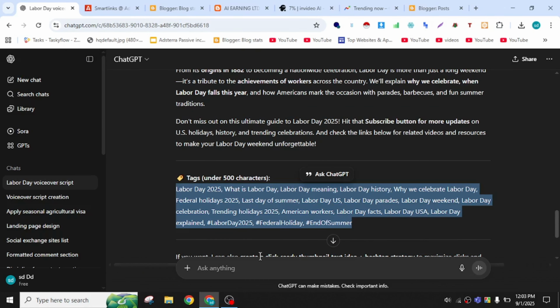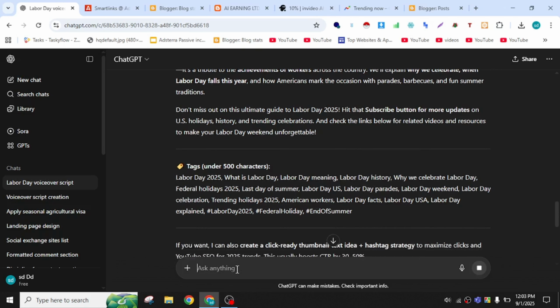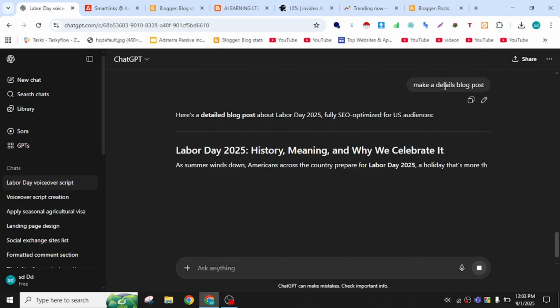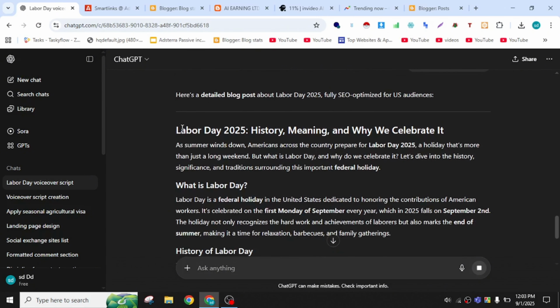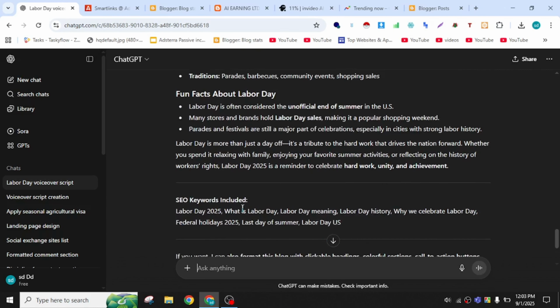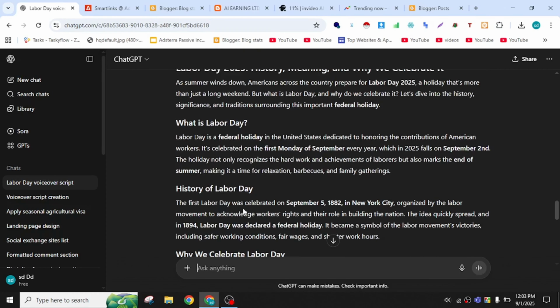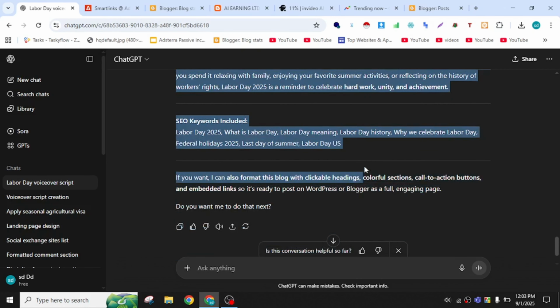Now we are going to make a blog, which is very important. Just simply paste here, make a blog, and your blog will be ready within a minute. As you can see, your blog is now ready. You can now paste this blog into blogger.com. If you have a blogger.com website, you just simply copy this.